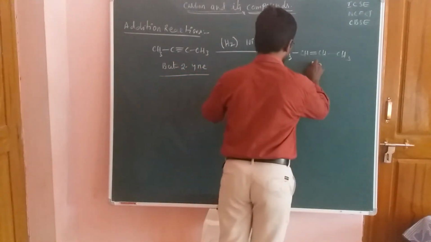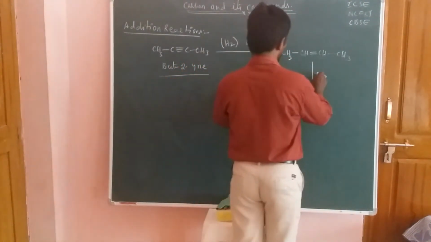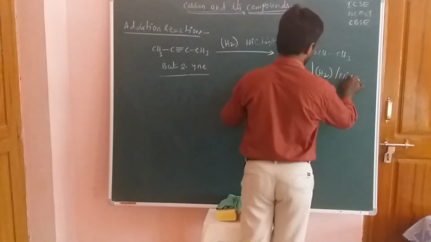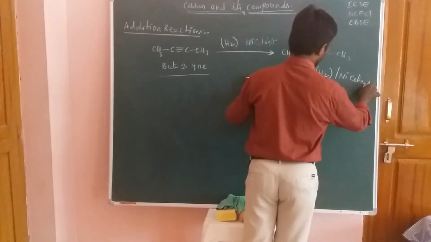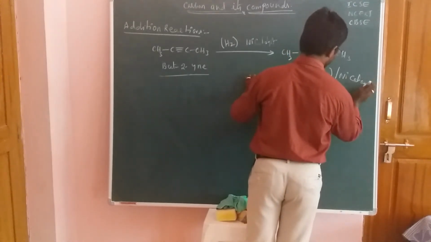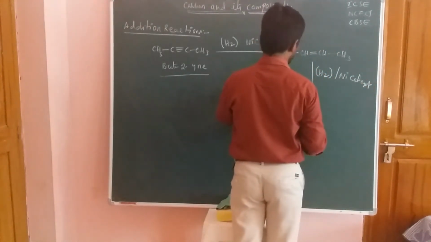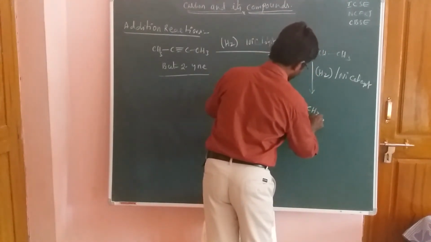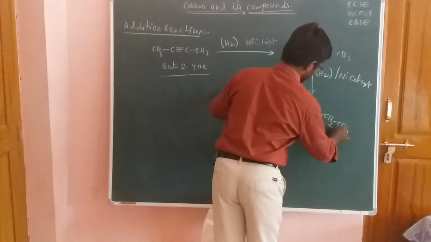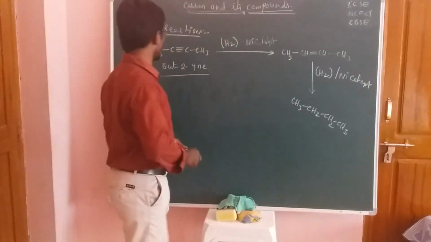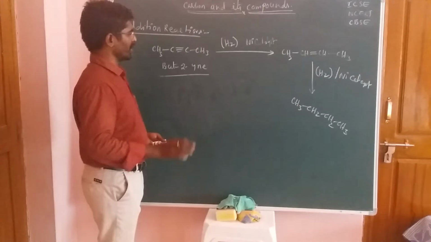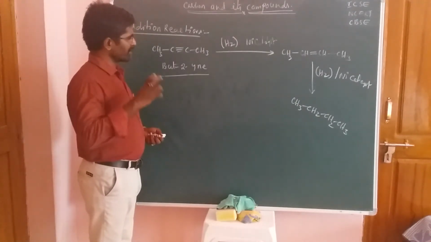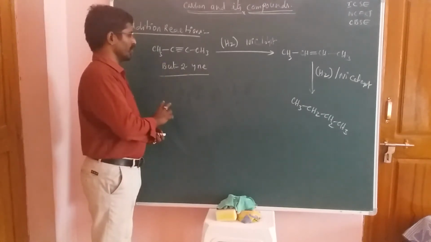Now you have to continue these reactions: the same process, addition of H2 in the presence of nickel catalyst, which is converted to CH3, CH2, CH2, CH3. That means formation of n-butane from 2-butene.